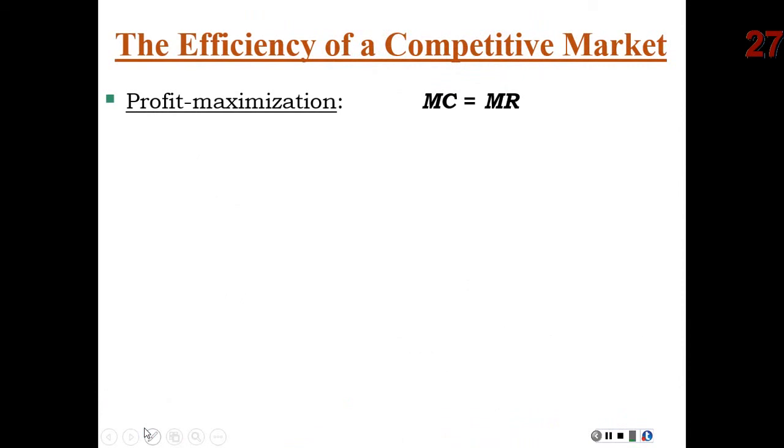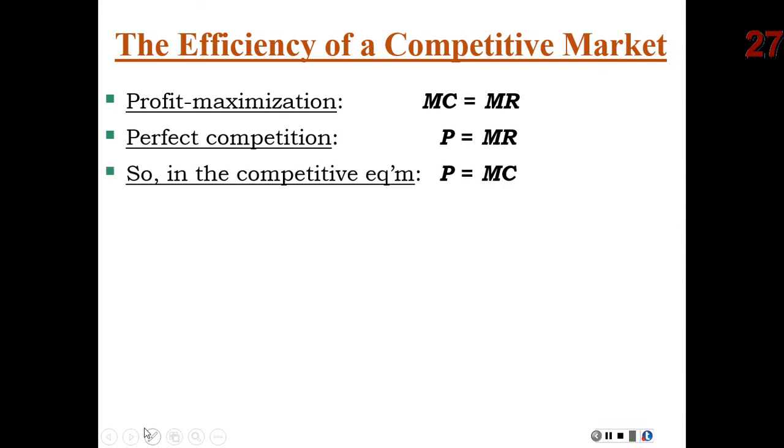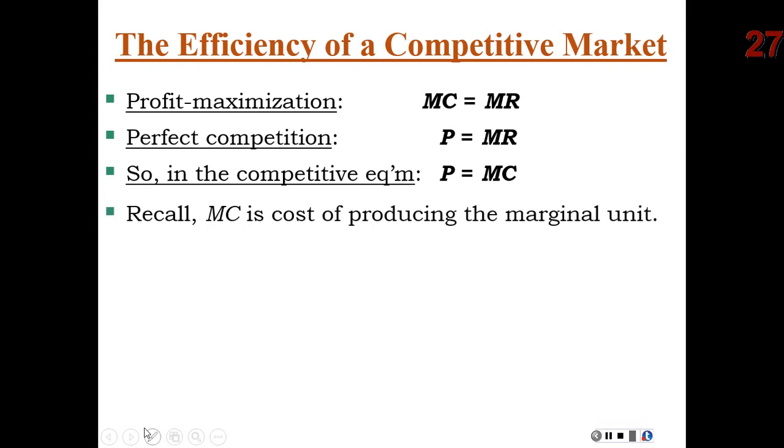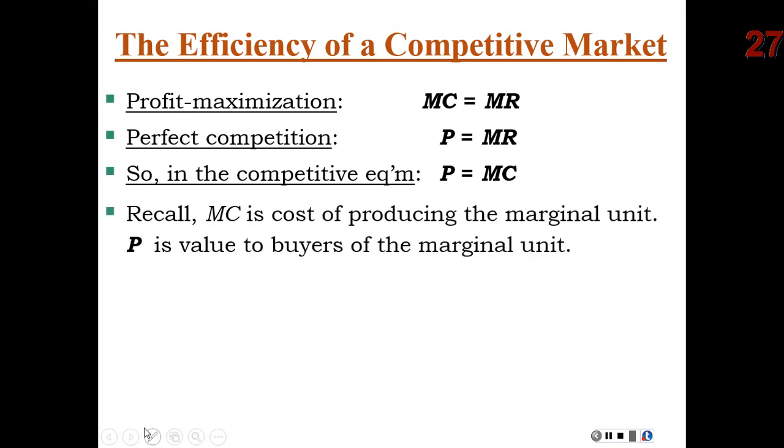Okay? Now, what did we learn? We've learned in Chapter 4, our profit maximizing rule is where marginal cost equals marginal revenue. In a perfectly competitive firm, price equals marginal revenue. Therefore, the competitive equilibrium is price is going to equal marginal cost. Now remember, marginal cost is the extra cost of production. And remember, price is the extra value, or the value to the buyer of the marginal unit, the extra value to the marginal buyer, in other words.